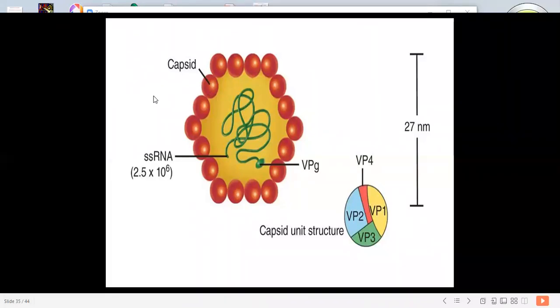Viremia also begins in the prodromal stage, but it is transient. The transmission occurs by the fecal-oral route,